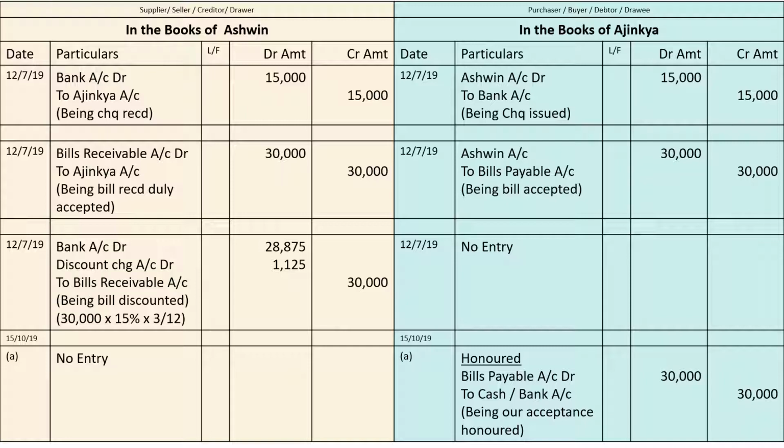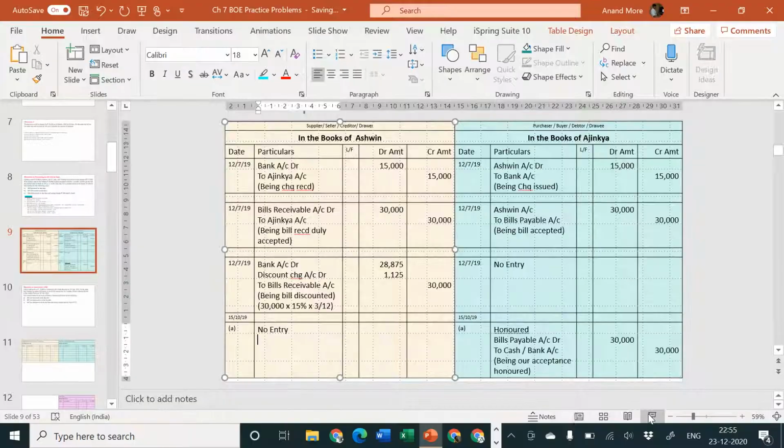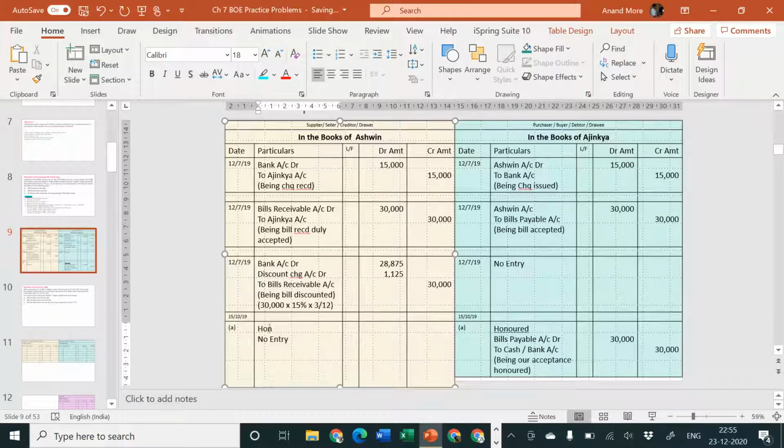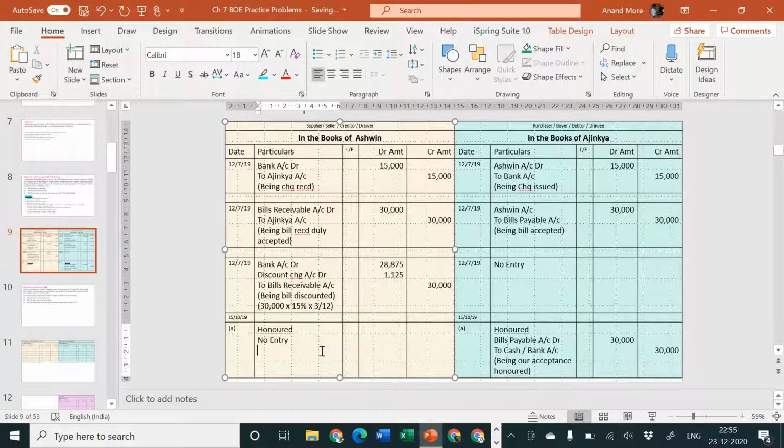So the first situation is over. Situation A, on 15th of October, if the bill is honored. What is the entry? For the drawer, the entry is no entry because the transaction is between the banker and the drawee. Whereas for the drawee, the entry is bills payable. Our liability is getting cancelled, is getting honored, is getting extinct, and cash is going out. Credit what goes out, so to cash or bank account.